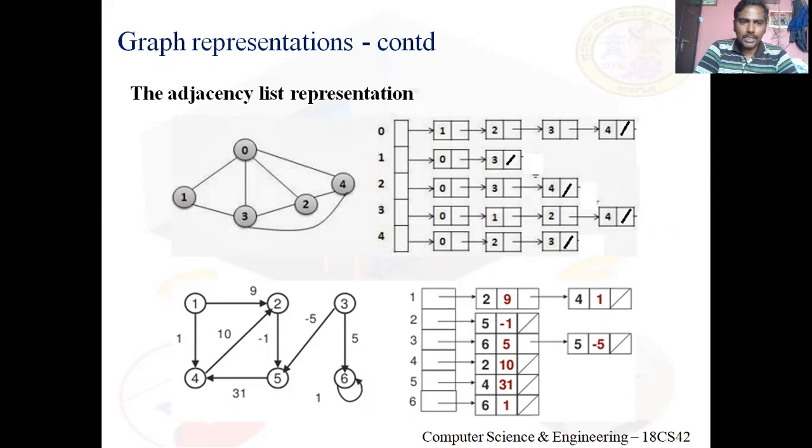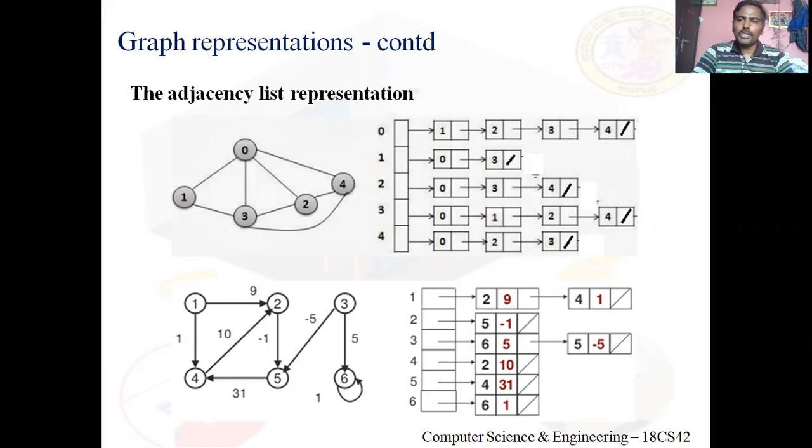In a linked list, for each vertex, I need to have nodes for all adjacent edges. Listen here, in list representation, I need to create for each vertex a linked list.